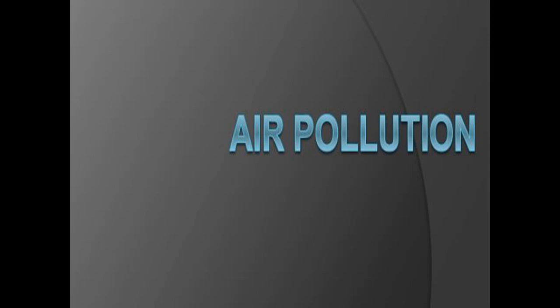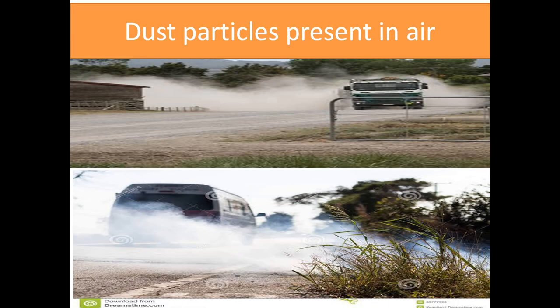Let us see how we can find out whether the air that we breathe is pure or not. Observing the purity of the air. Here are the dust particles present in air. You have seen that roadside plants and their leaves are dark in color because vehicle smoke is added on the leaves and they form a layer of dust.